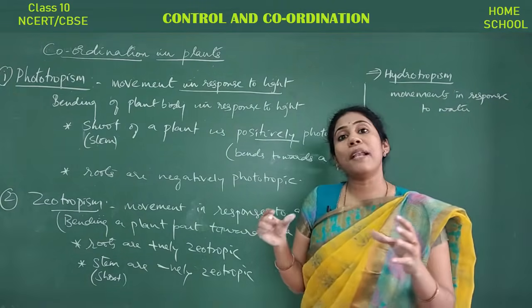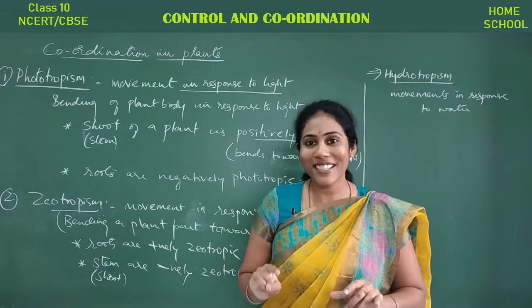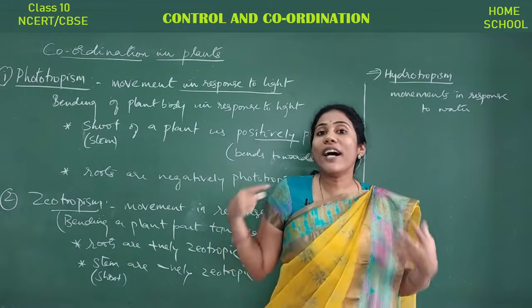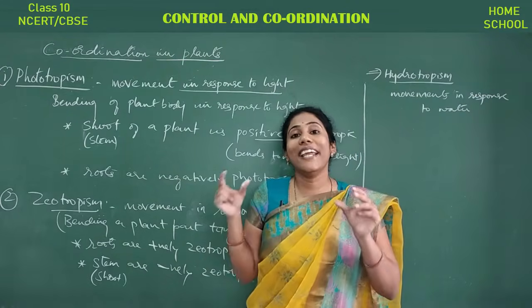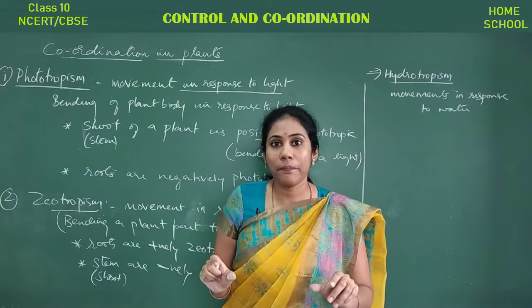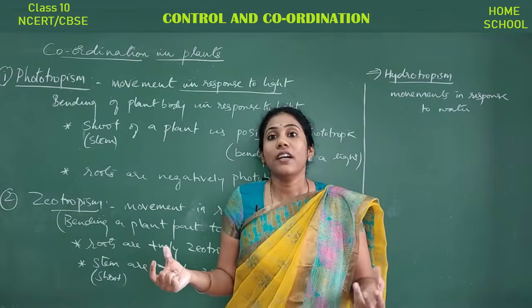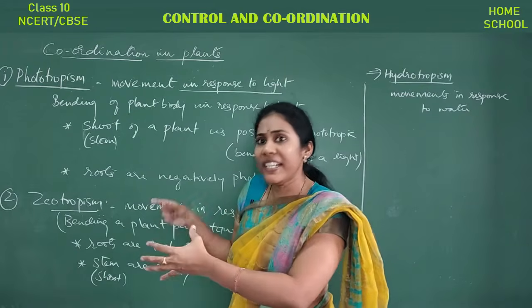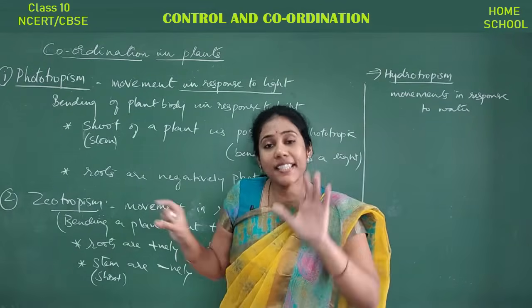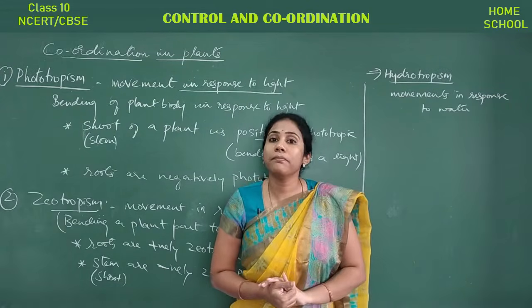Which part of a plant body moves towards water? Roots, isn't it? So roots require water. Actually, water enters into a plant body through roots only, right? So that's the reason roots are always attracted to the water. Roots will always move in a direction where water is there. That's what we will call hydrotropism, right?